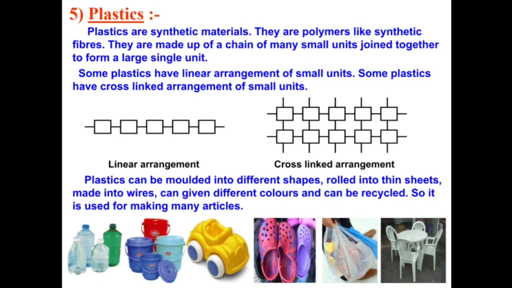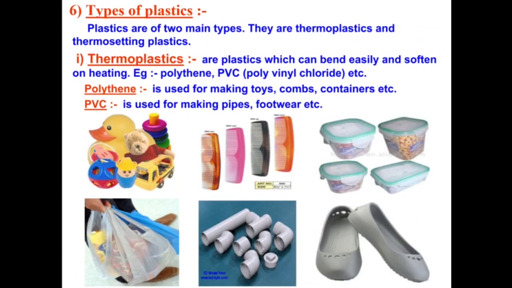Plastics can be moulded into different shapes, rolled into thin sheets, made into wires, given different colors and can be recycled. So it is used for making many articles. Types of plastics. Plastics are of two main types. They are thermoplastics and thermosetting plastics.